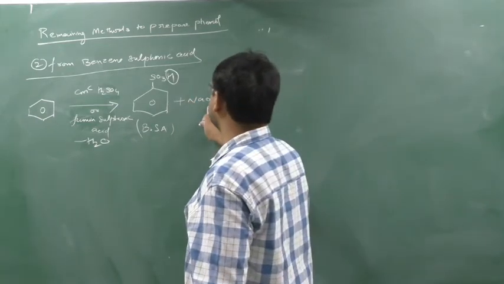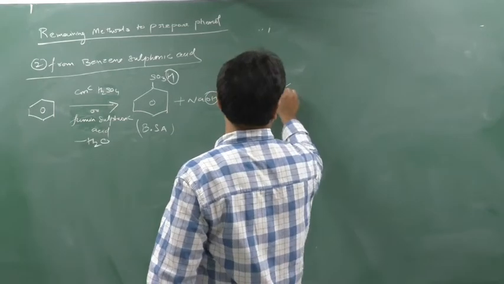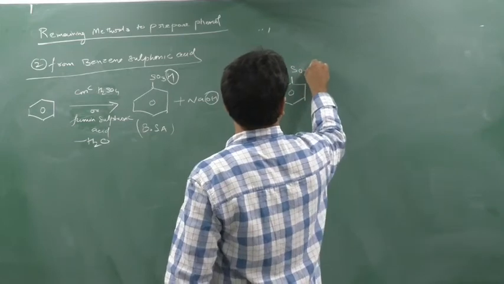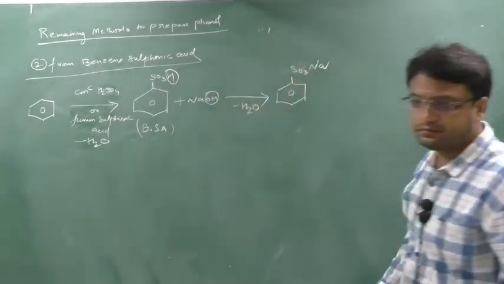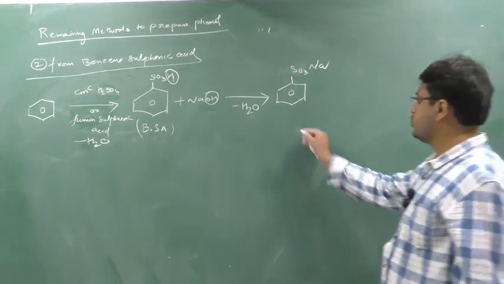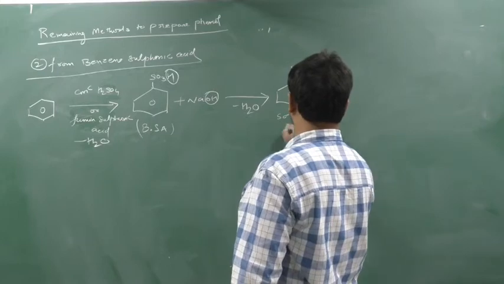The base will release OH minus ion. So this H and this OH will form what? Water again, and it will generate SO3Na. Sodium benzene sulfonate. Clear? This is sodium benzene sulfonate.